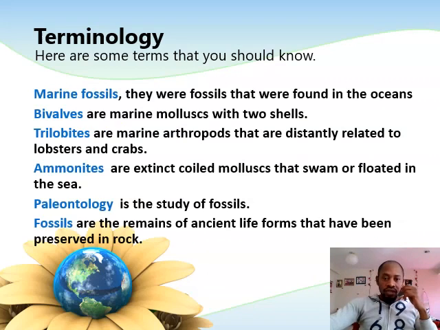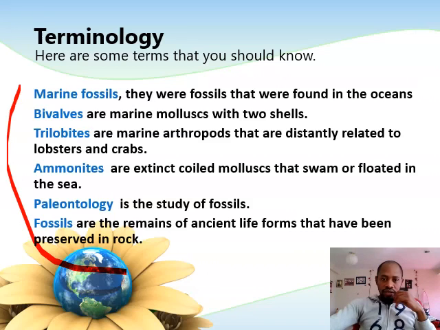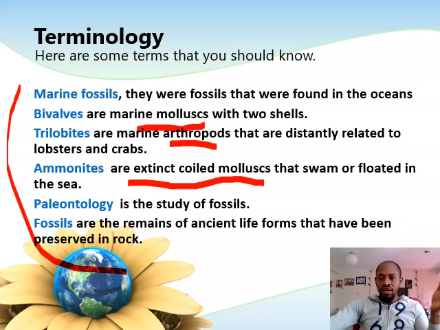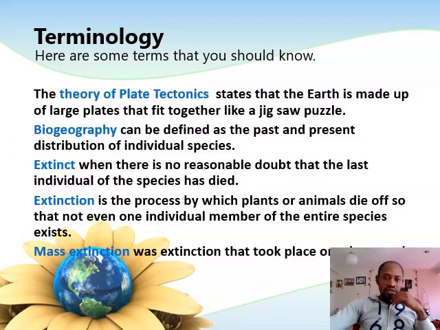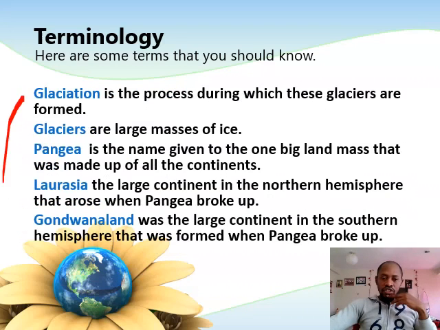You can go through the different terminologies that you'll find there. Some terminologies for marine fossils, fossils that were found in the oceans: bivalves, marine mollusks, and all of that, trilobites. The bivalves are marine mollusks with 2 shells. Trilobites are marine arthropods that are distantly related to lobsters and crabs. Ammonites, extinct coiled mollusks that swam or floated in the sea. Paleontology, the study of fossils. Fossils, remains of ancient life forms that have been preserved in other substances. And you can go through all those terminologies. Okay, glaciation, everything is there.